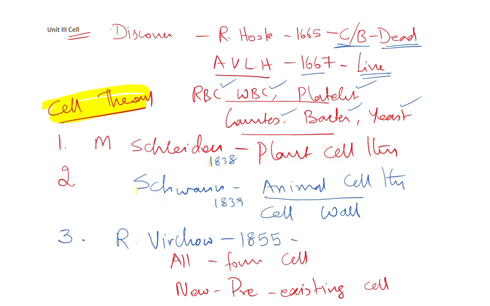Whereas Schwann in the year 1839 proposed a theory called animal cell theory, and he is the one who discovered that plant cells have a cell wall. Though Schwann worked on animal cell theory, he is the first one to explain the cell wall of plants.